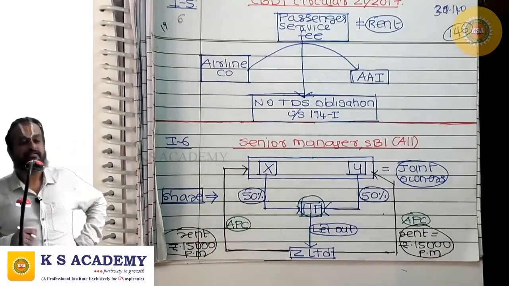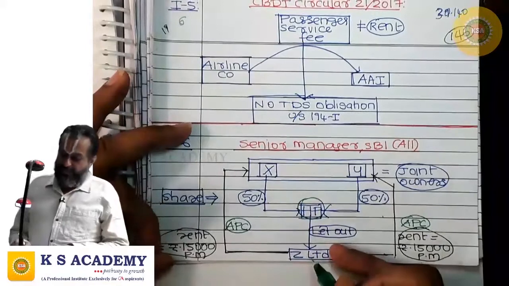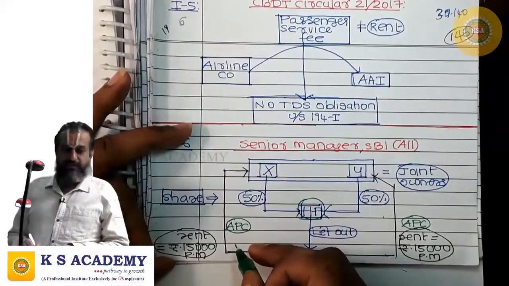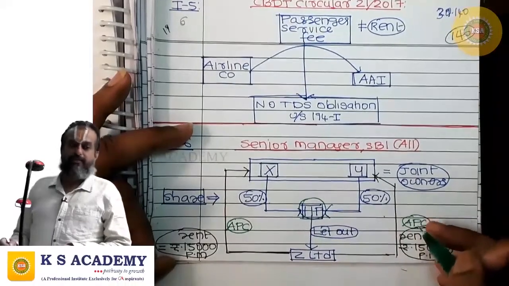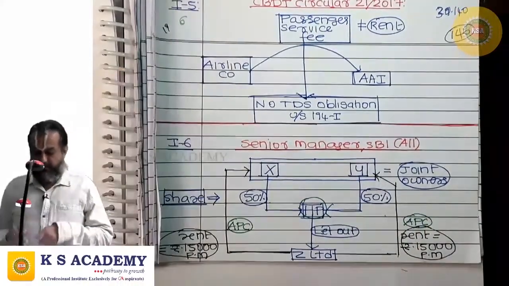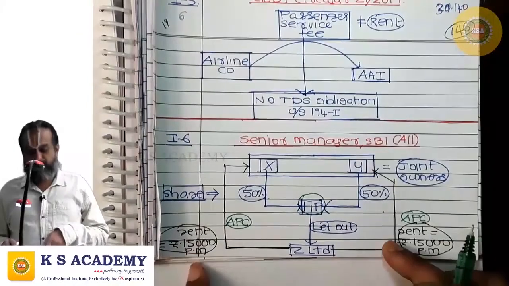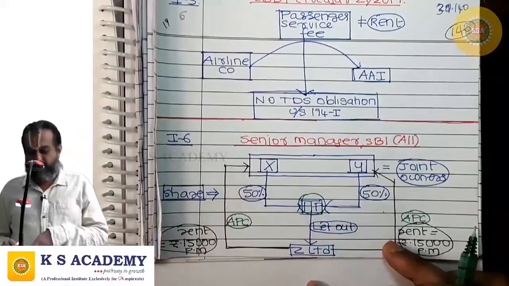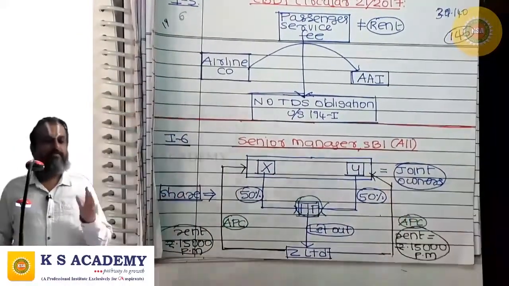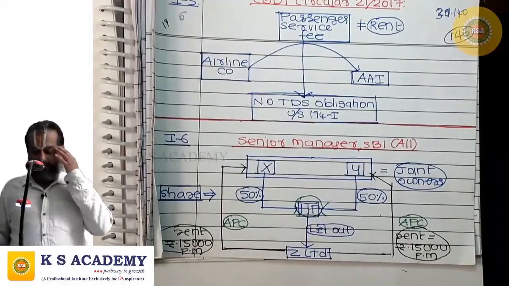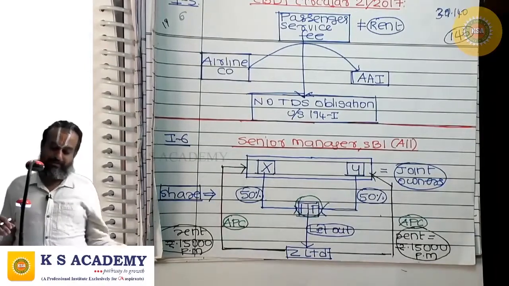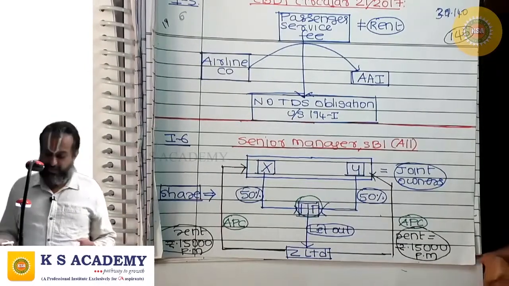Z every month pays 15,000 to X and 15,000 to Y by way of account payee cheque. Separate cheques are given to the co-owners.